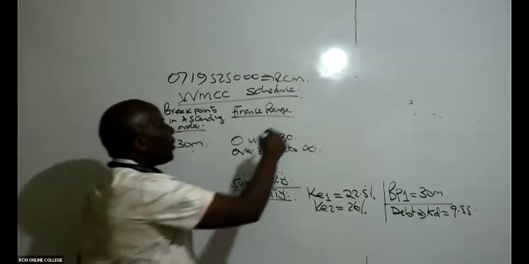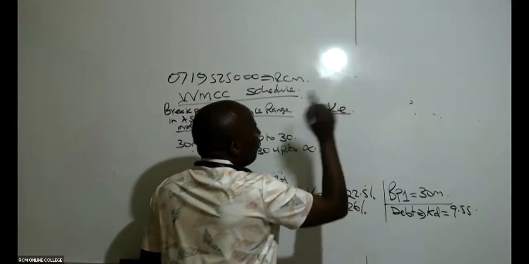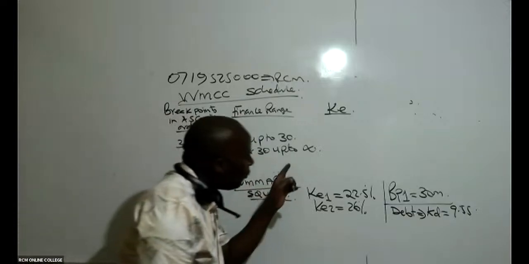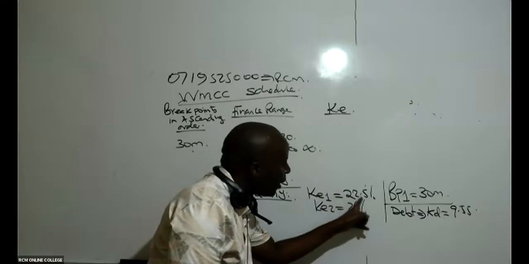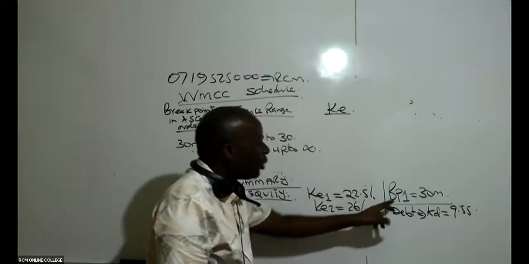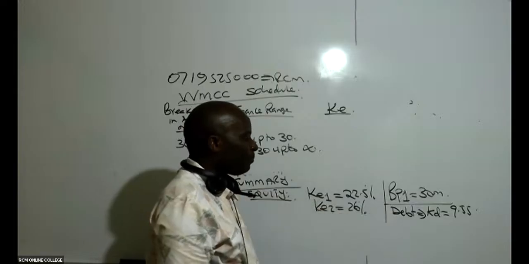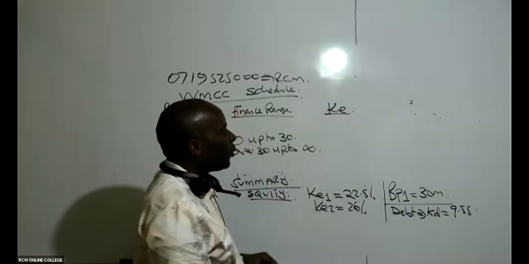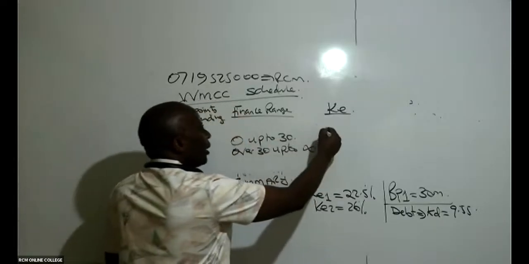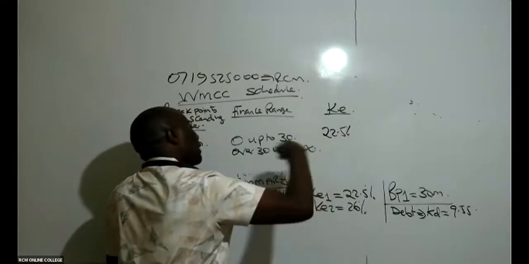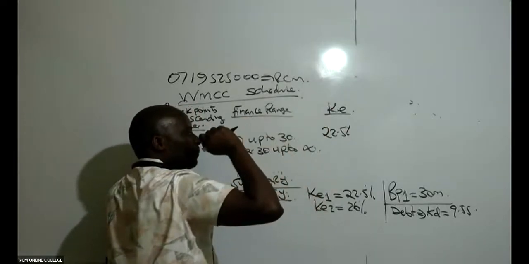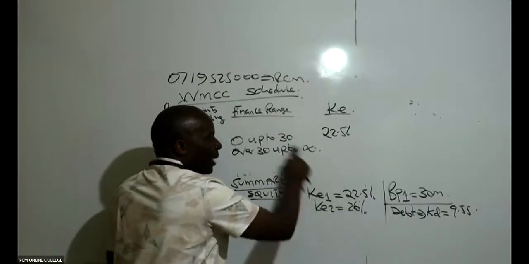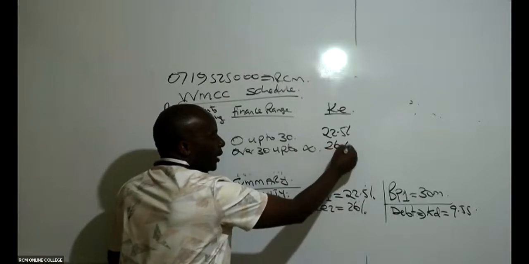So then I'll come and write here cost of equity. I want to post cost of equity here. Remember, the first cost of equity, which is 22.5%, runs up to the first breakpoint. This 22.5 will be applicable up to 30 million. So it means up to 30 million, it will be 22.5. Beyond that, we take a new cost of equity. And the new cost of equity will be what here? 26. Above this 30, we take 26 percent.